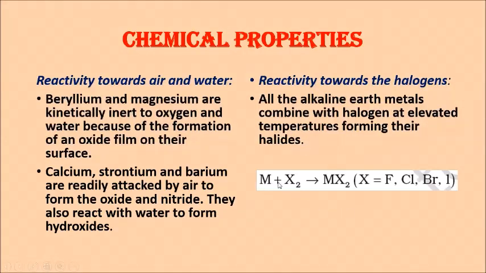M plus X2. What is this M? M is any of the alkaline earth metals plus X2. X2 is what? The halogen, and we write F2, Cl2, Br2 because it is the stable state. It reacts with the alkaline earth metal and gives you the product MX2. If we are taking magnesium, magnesium plus Cl2 gives MgCl2. So any of the alkaline earth metals, when reacting with a halogen, gives you the general form MX2.